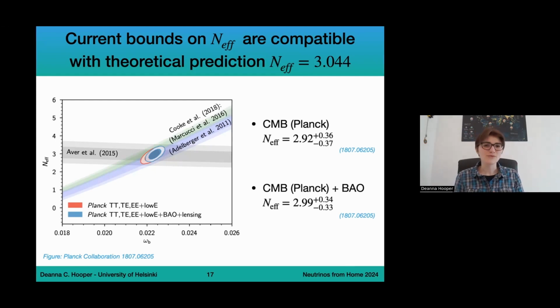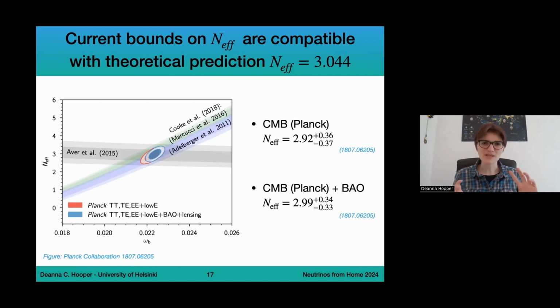So these are the different bounds or constraints we get from Big Bang nucleosynthesis, which, as I mentioned before, is the time where we form the primordial elements in the very, very early universe, where neutrinos and protons played a big role. So in gray here, you can see the constraints we have on helium abundance, whereas in green and blue, we have the constraints on deuterium. The difference between the green and blue bands is just depending on how you measure deuterium. These constraints have improved since then by measurements, for example, by LUNA, but they're not included in this figure, but these bands have improved. And the bands are now very close to the green ones here.